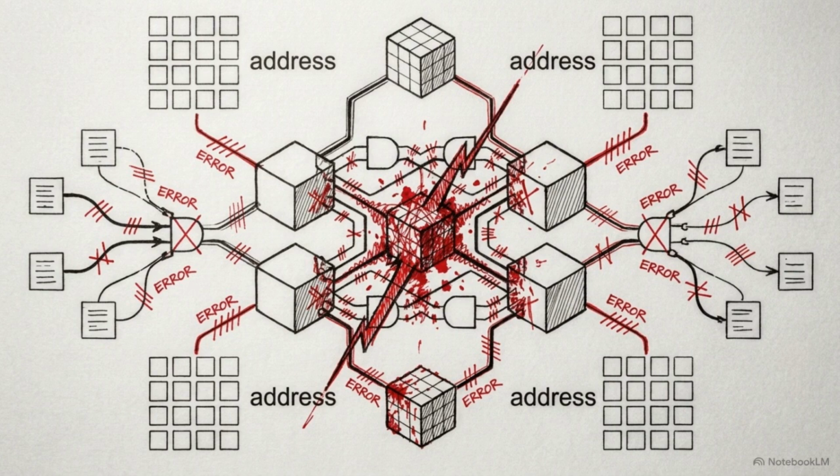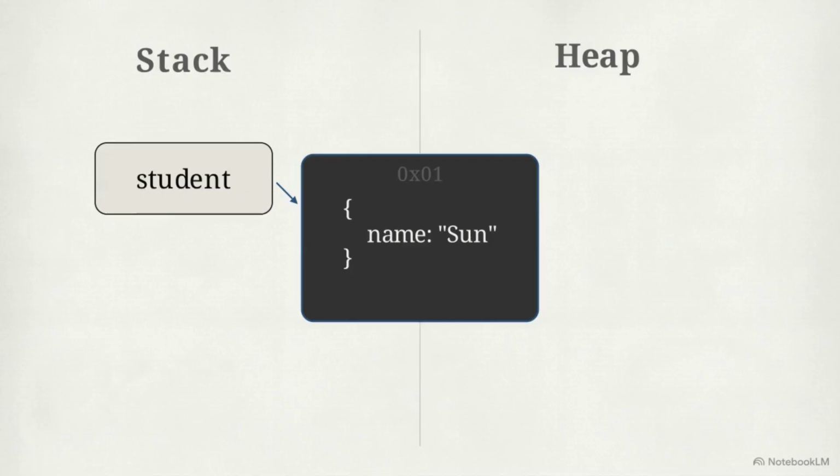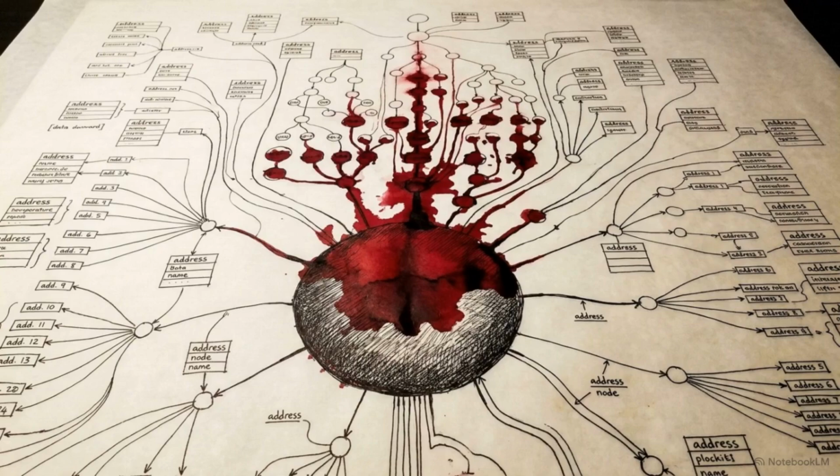Variables holding objects or arrays are empty of data. They act as directional pointers to a physical location. If you attempt to copy that object to a temporary variable, the engine does not duplicate the data. It simply draws a second pointer line from the new variable to the exact same memory address. This creates a state mutation trap.